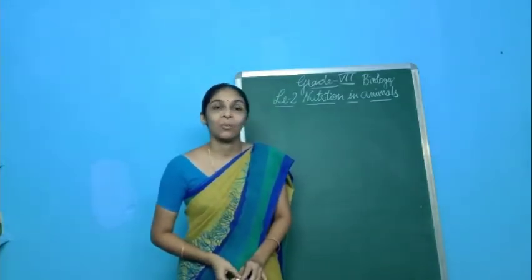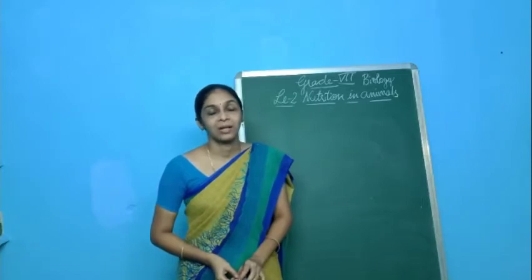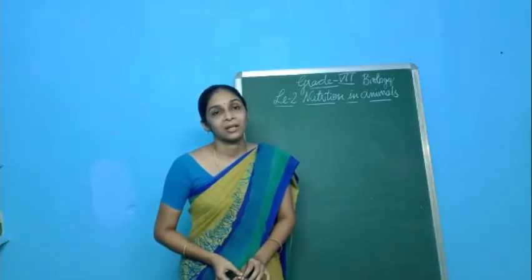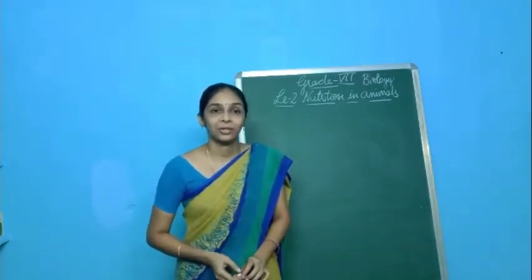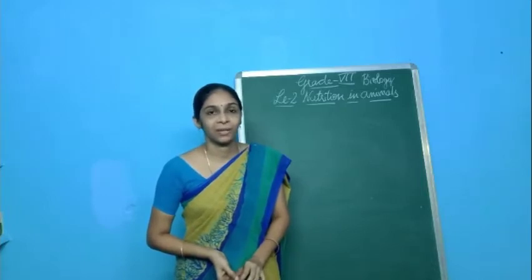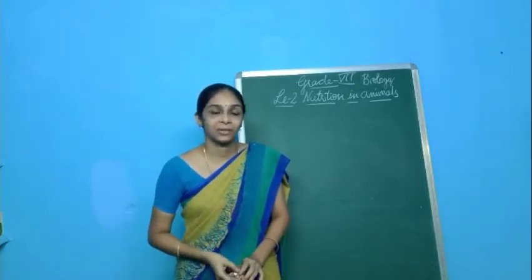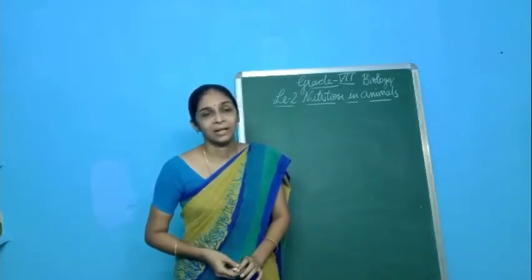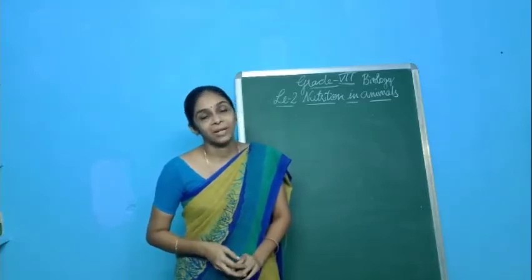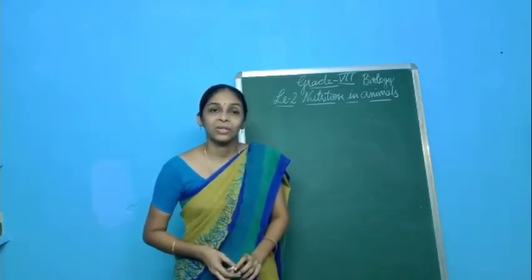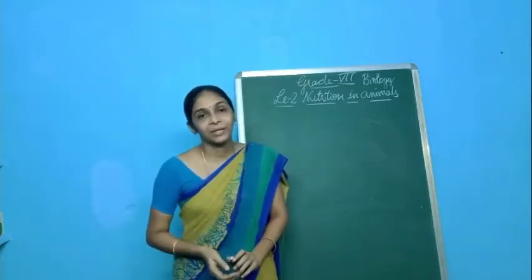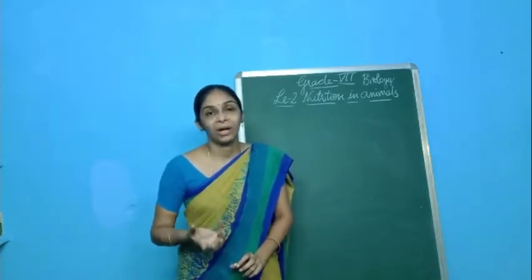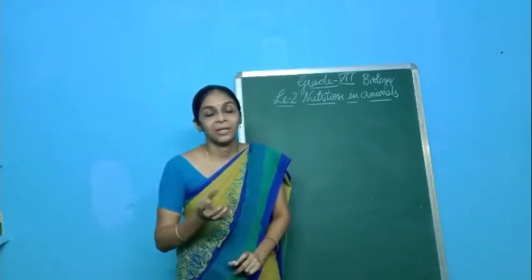Now let us recall what we have discussed in the previous class. So, how does digestion occur in the stomach, students? Digestion is very complex as it goes deeper into the digestive system. As it goes from one part of the digestive system to another part, it is a little bit complex. So we have discussed that in the stomach some digestive juices are secreted, and the digestive juice secreted in the stomach is nothing but gastric juice, and within the gastric juice we have hydrochloric acid, that means HCl.